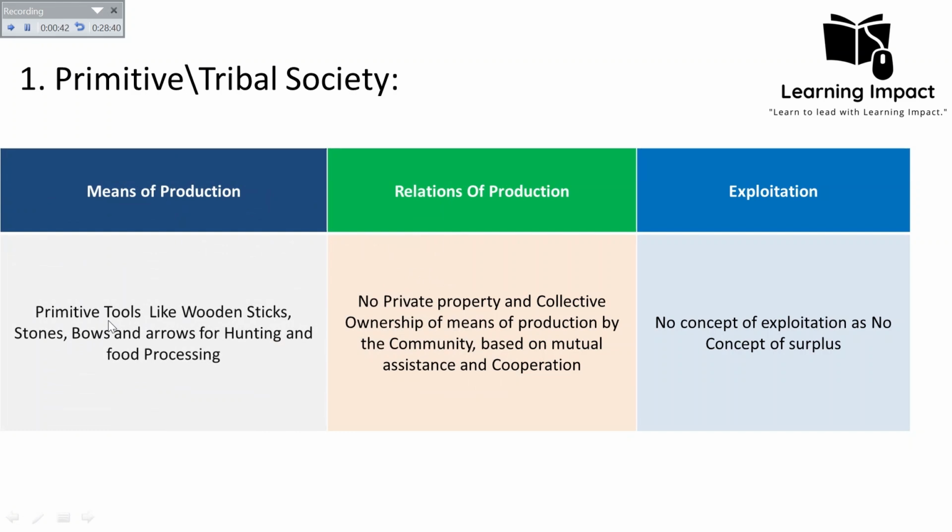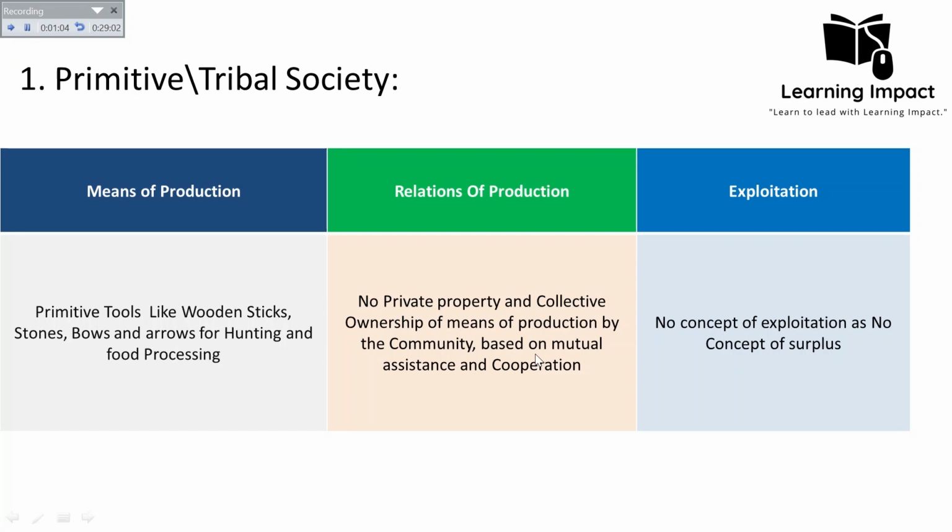And in this society, it was characterized by scarcity, where everyone was struggling for mere survival with little or no technological advancement. And the relations of production were that there was no private ownership; there was collective ownership of the means of production by the community as a whole. That's why there was no conflict, because there was no concept of private property.